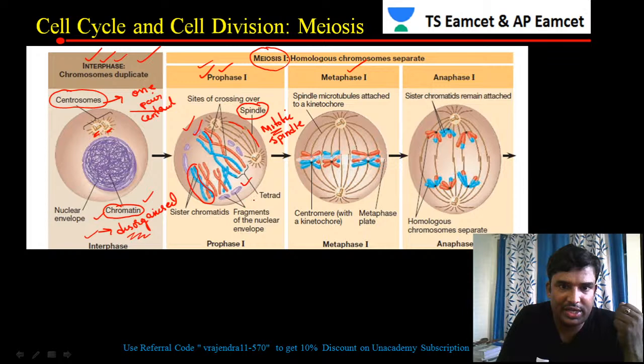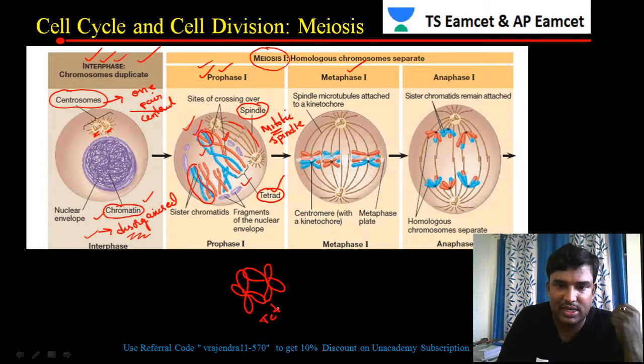The blue one is one homologous chromosome, and the red one is another homologous chromosome. Those two homologous chromosomes together are called a tetrad. So what is a tetrad? If the chromosomes appear like this, it is called a tetrad.